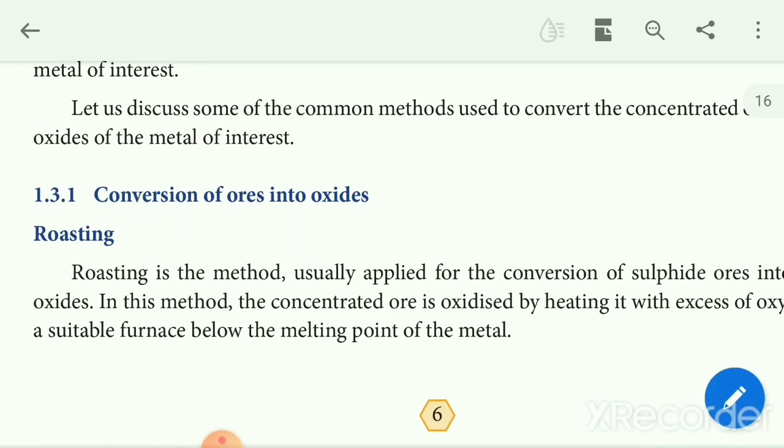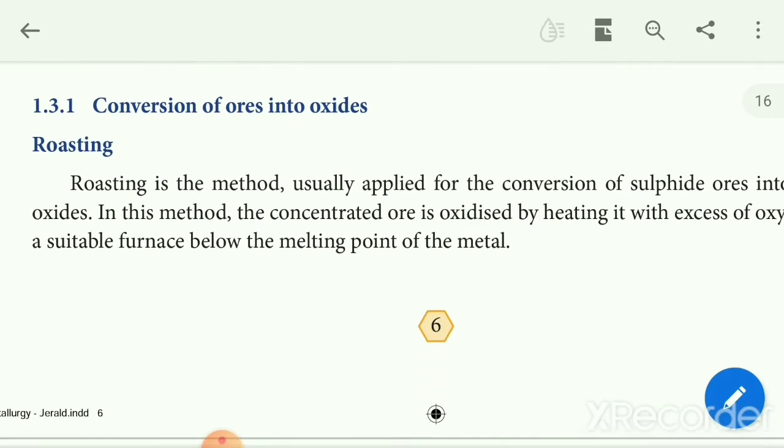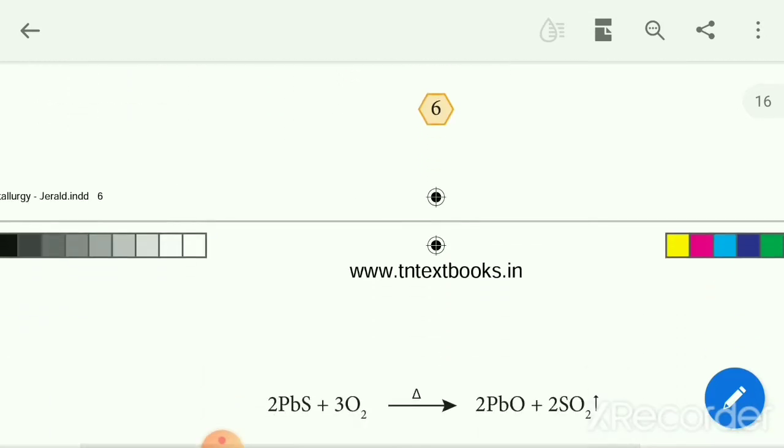The first method is roasting. Roasting is the conversion of sulfide ore into the oxide. In this method, the concentrated ore is oxidized by heating with excess of oxygen in a suitable furnace below the melting point of the metal.